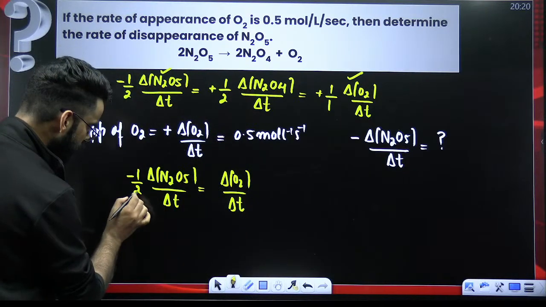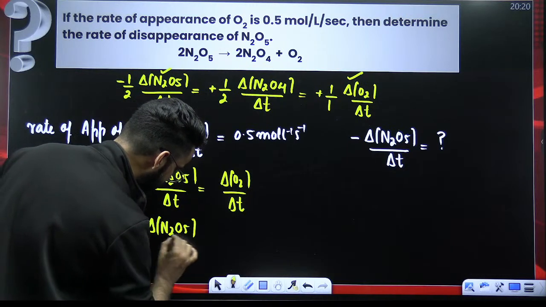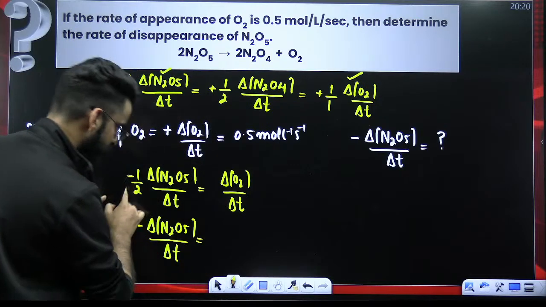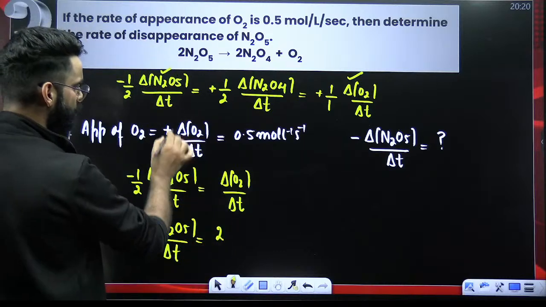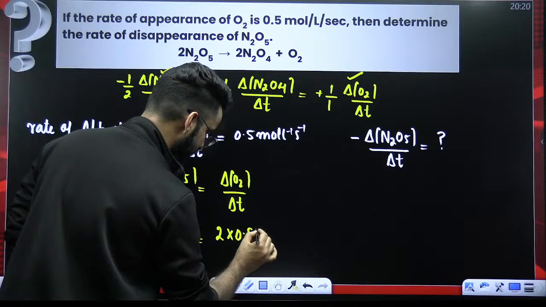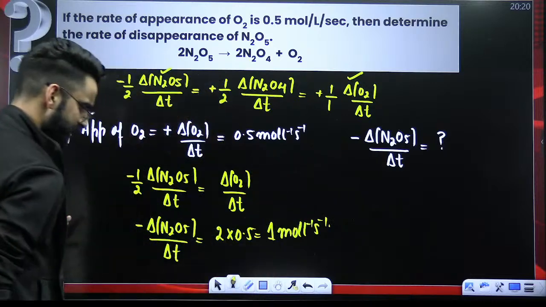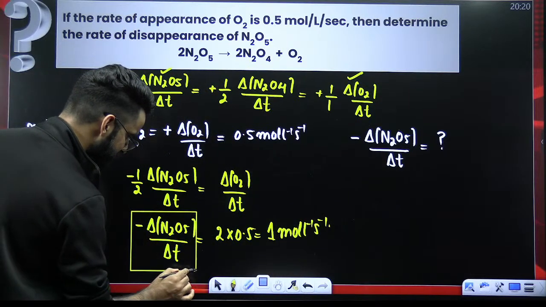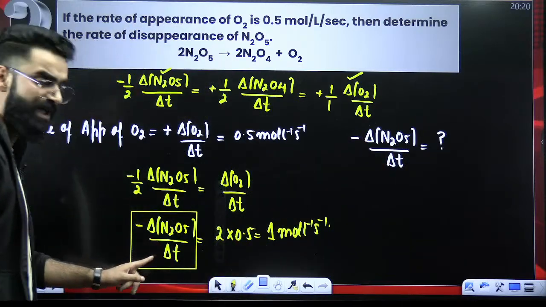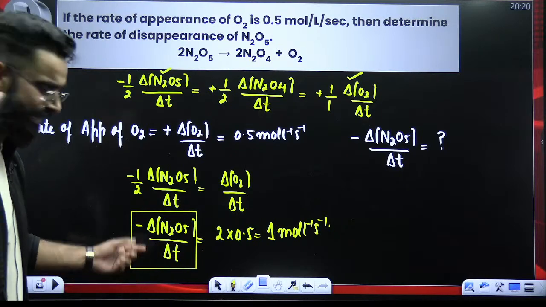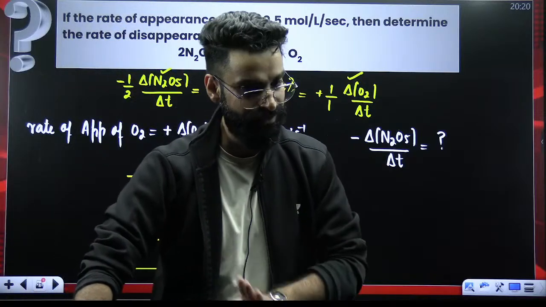Correct? This 2 can go here. It becomes minus delta N2O5 divided by delta T is equal to 2 times delta O2 by delta T. Delta O2 by delta T is 0.5. 2 times 0.5, the value comes out to be 1 mole liter inverse second inverse. Correct? And what do we call this particular term? This particular term is called the rate of disappearance of N2O5, and this is what I was supposed to calculate. So rate of disappearance of N2O5 is 1 mole per liter per second. Is it clear?